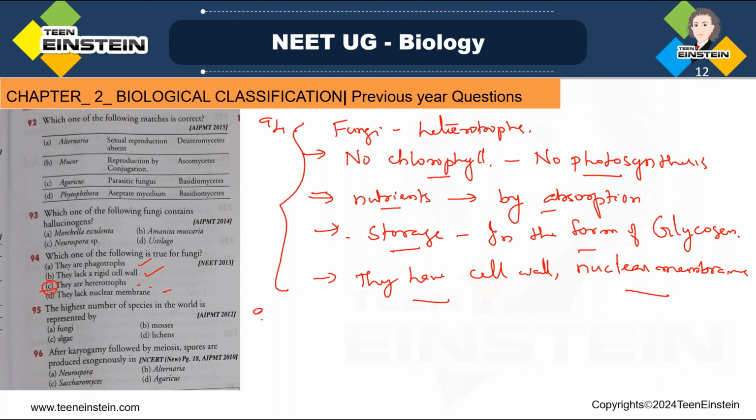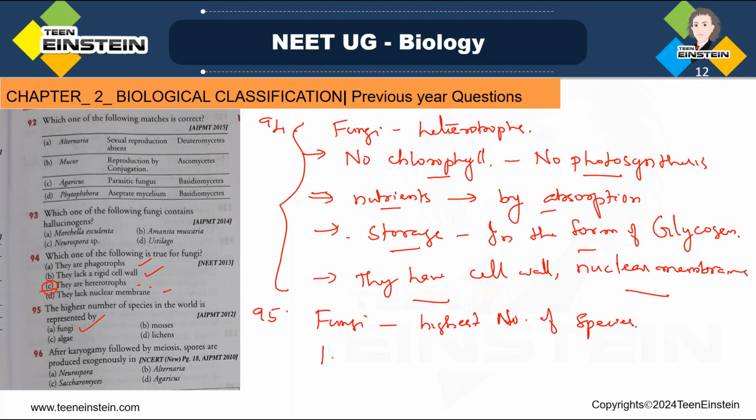And question number 95. When we are moving to next question 95, here the highest number of species in the world is represented by option A fungi, option B mosses, option C algae, and option D lichens. The highest number of species. So here we can say very easily that option A is the right answer, because fungi, they represent the highest number of species in the world. Okay, fungi, they are having the highest number of species, and